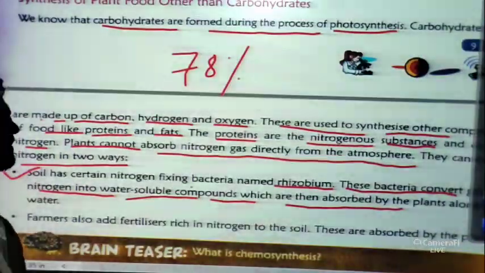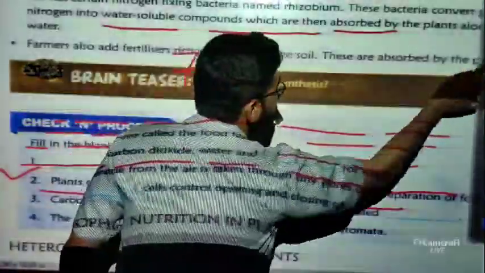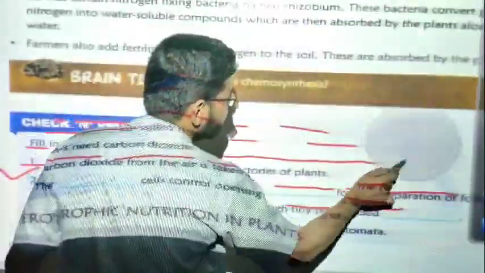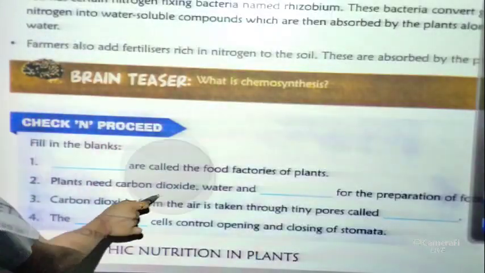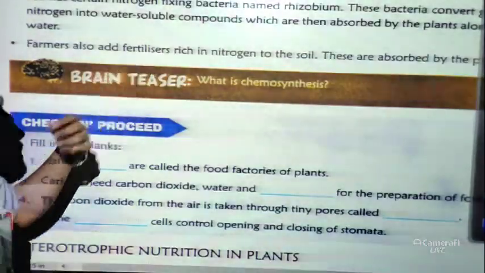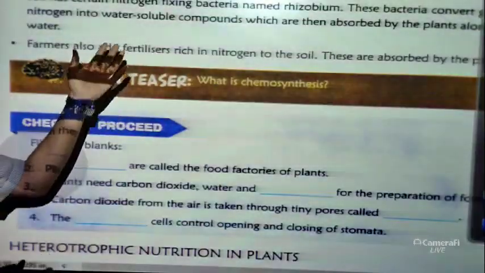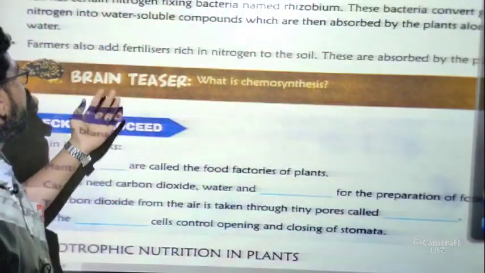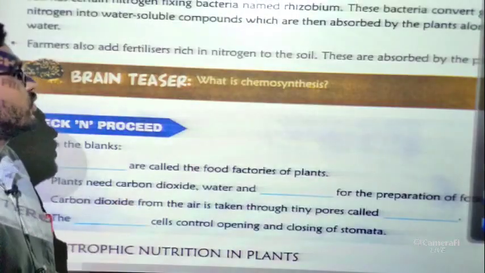And secondly, farmers also add some fertilizers to increase the nitrogen level in the soil. So these are two facts: first, some bacteria named rhizobium convert the gaseous nitrogen into water soluble compounds, and farmers also add some nitrogen to the soil to enrich the nitrogen level.